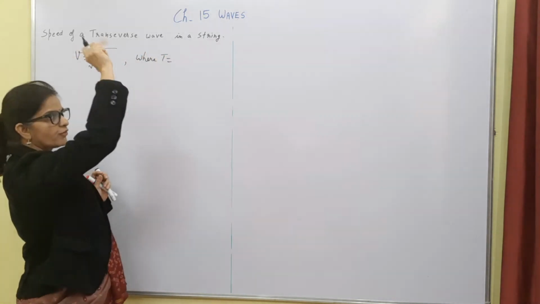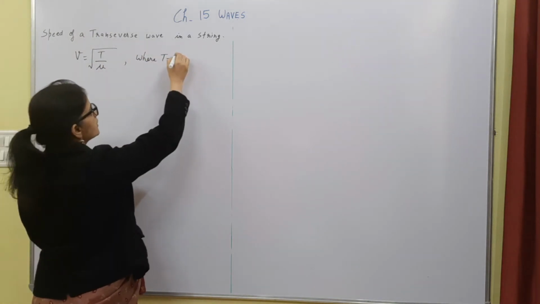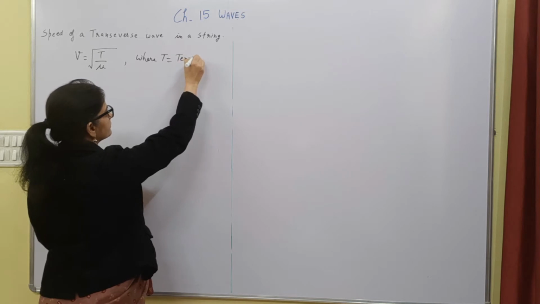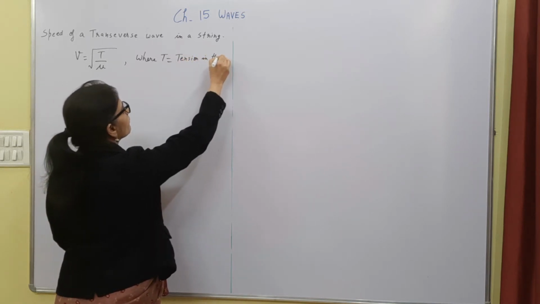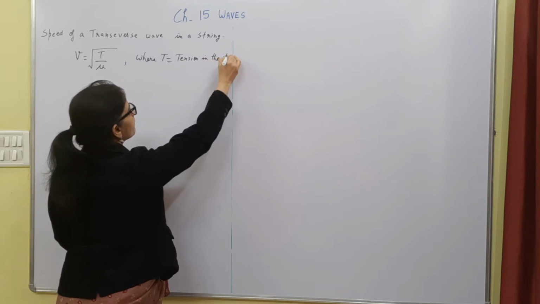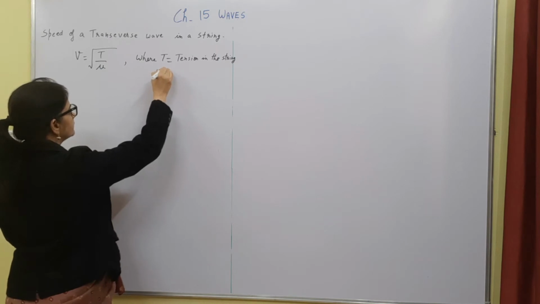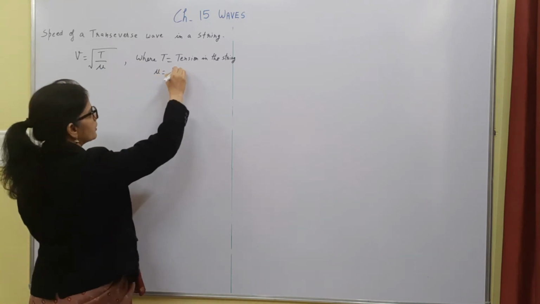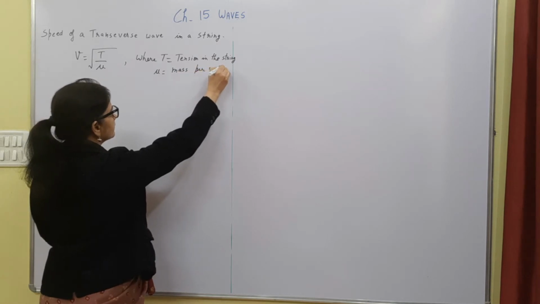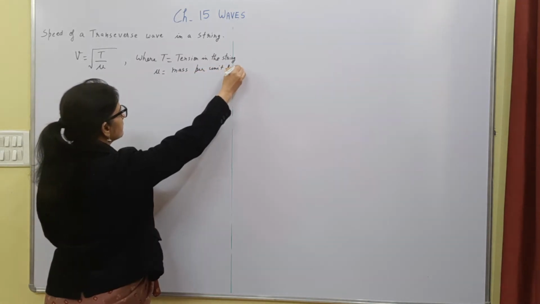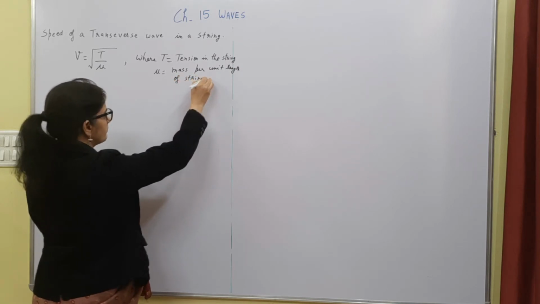The symbol for time period and tension is the same, so just remember that in this case T is the tension in the string and mu is the mass per unit length of string. What does that mean?